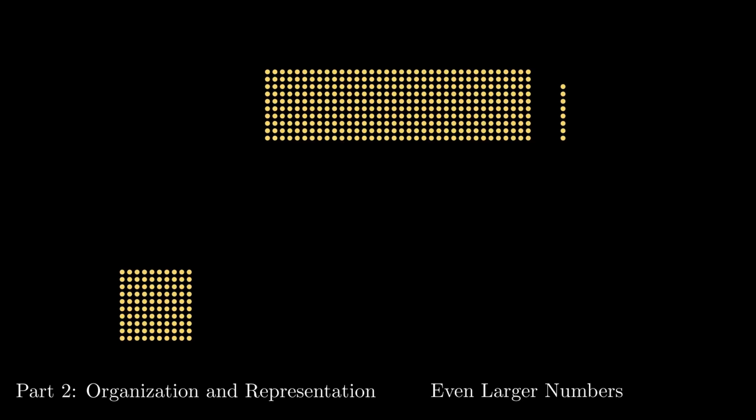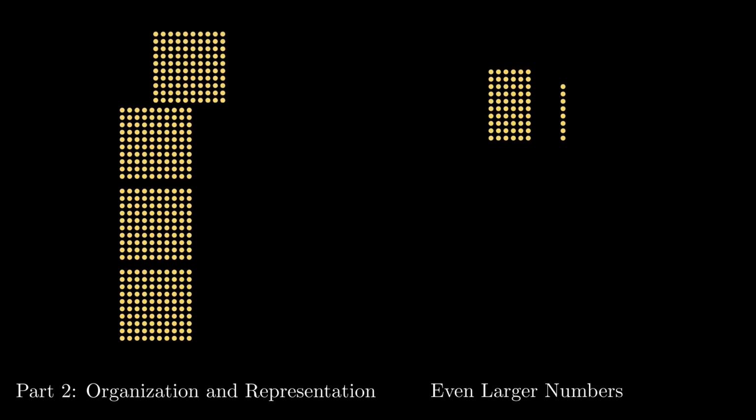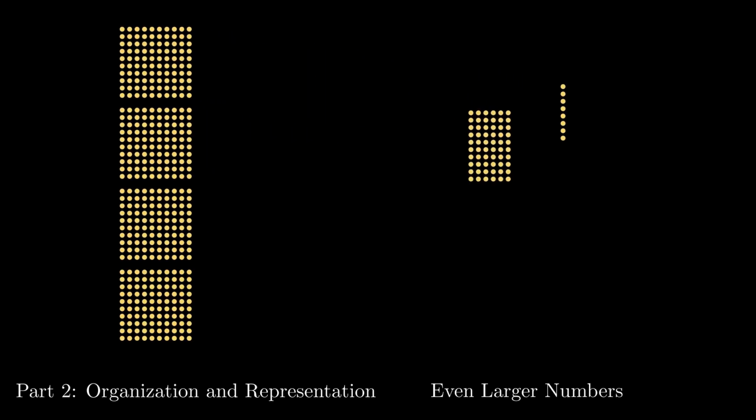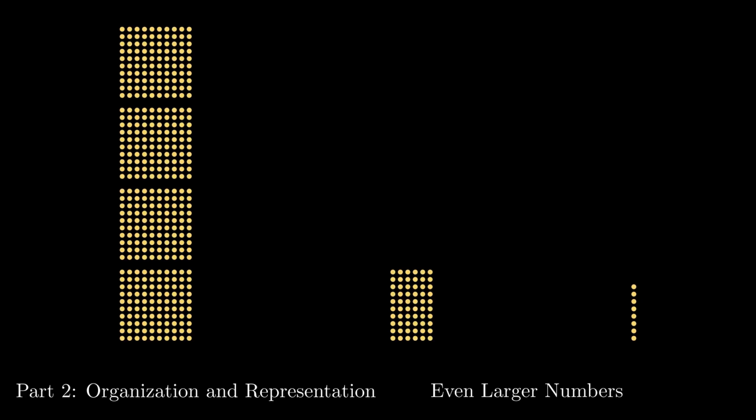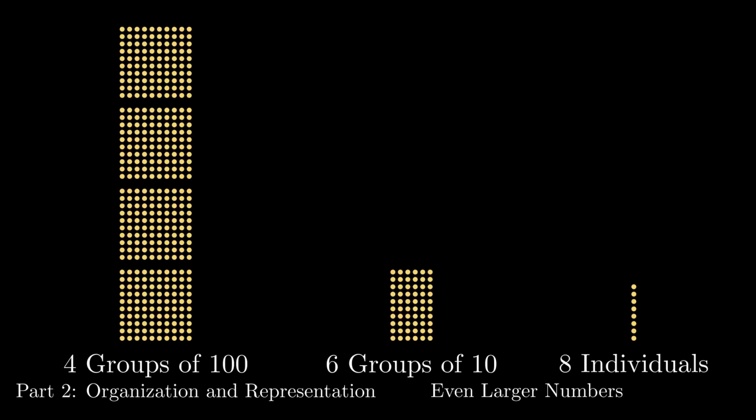Just as with the individuals, we need to do this until there aren't enough to fill another cluster, and then set the extras aside. And we also need to remember that we had the original set of extra individuals. When everything has been regrouped, we can see that there are 4 groups of 100, 6 groups of 10, and 8 individuals. Let's think about what we've done.